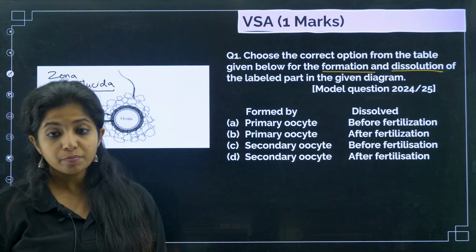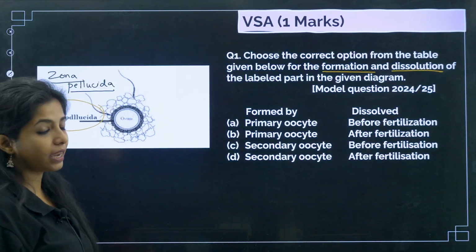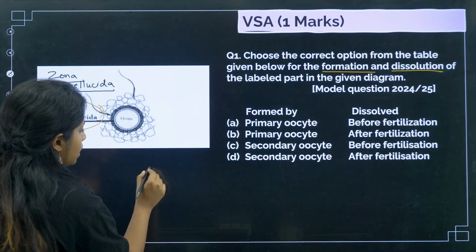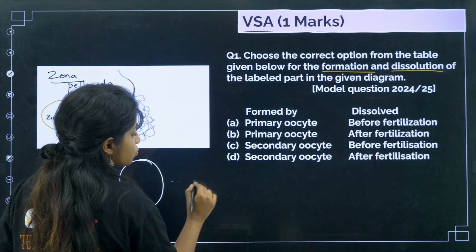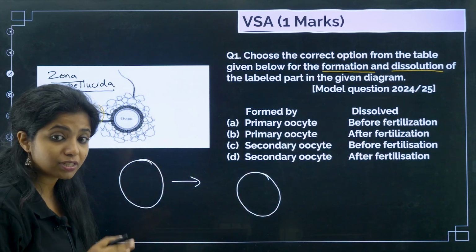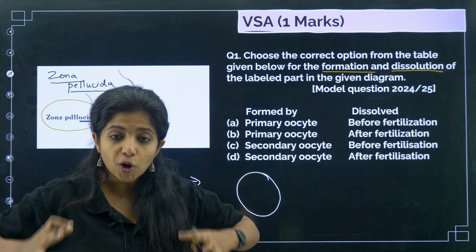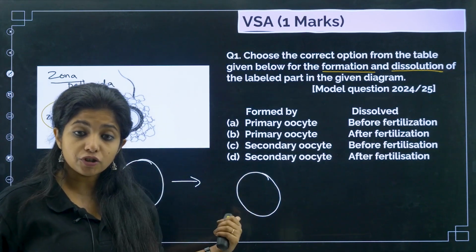Who is responsible for the formation of zona pellucida, my dear children? So we have the primary oocyte. The primary oocyte will be giving rise to the secondary oocyte. At this particular stage, the cell division halts. It's not going to go ahead, it just stops there. And in which stage of cell division is it?